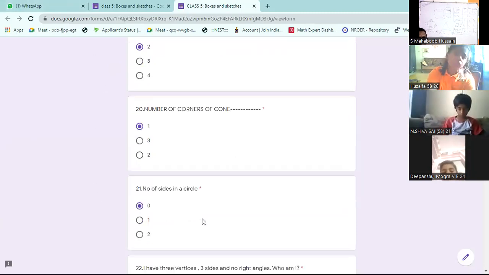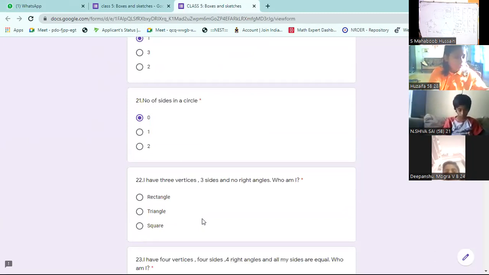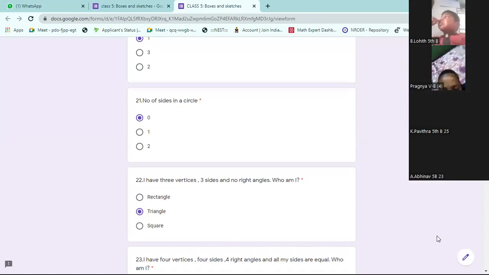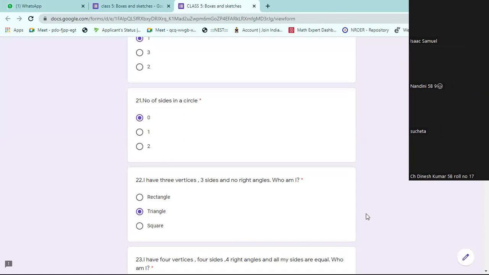I have 3 vertices, 3 sides, and no right angles. Who am I? 3 vertices, 3 sides means it is a triangle only. Triangle. Very simple. 3 vertices, 3 sides means always triangle.